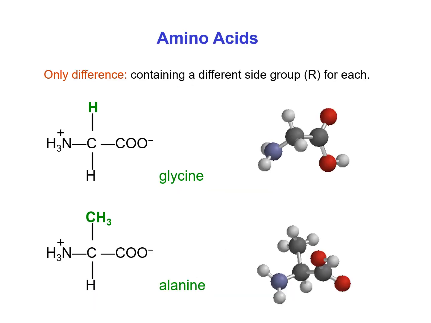Here we can see the structure of two amino acids, glycine and alanine. The difference between these two amino acids is only in the side chain. Actually, one amino acid differs from another only in the side chain. And on the right side, we show the 3D structure of glycine and alanine. Here the stick represents the bond and the ball represents the atom.